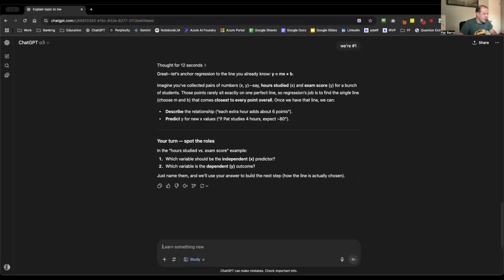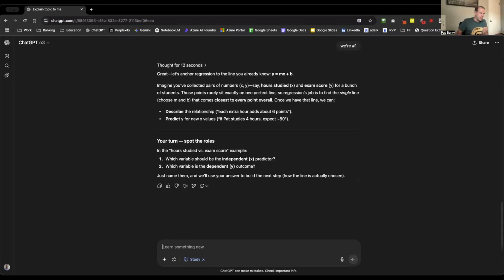And they kind of want to give you a quiz. So let's say, imagine you've collected a pair of numbers, X and Y. Say our studies is X and exam score is Y for a bunch of students. Those points rarely sit exactly on one perfect line, so regression's job is to find the single line, choose M and B, that comes closest to every point overall. Once we have that line, we can describe the relationship and then predict Y for new X variables.